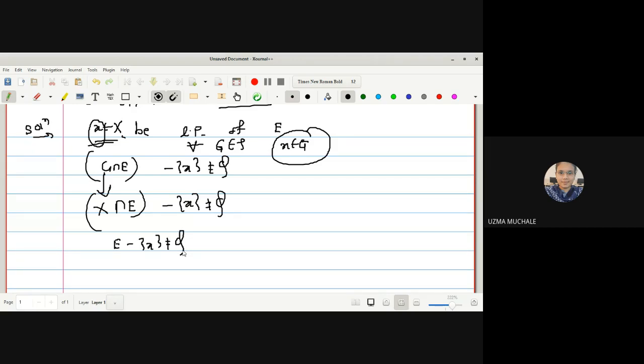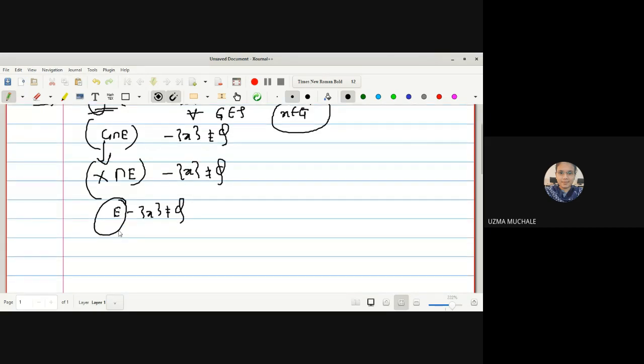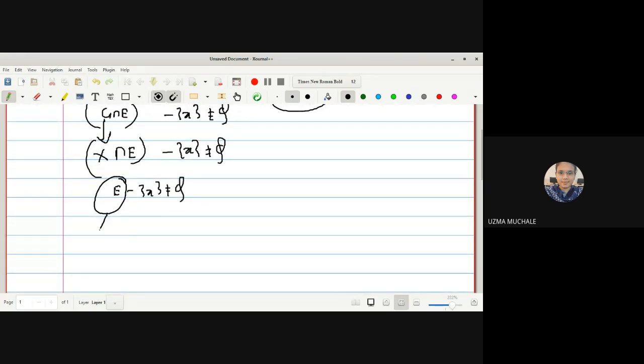Now what can we see? Everything depends upon the cardinality of E, right? So suppose we go for two cases. If capital E contains x, and suppose E is singleton x itself, then singleton x minus singleton x is an empty set, right? Or in another way, suppose E has a cardinality greater than or equal to 2, or in another case, E has cardinality equal to 1 and E is not equal to singleton x. So in this case, we have different possibilities.